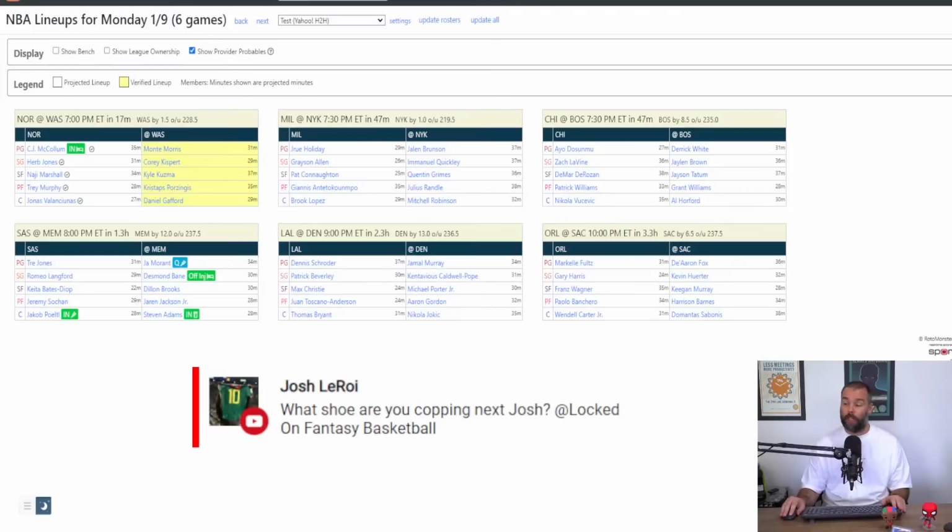What shoe am I copying next? Well, that depends on which ones I'm able to get. There's nothing massively on the horizon at the moment that I'm really focused in on, where I'm like, oh man, I can't wait to get that. I'm just looking up what shoes are coming out at the moment. I can't think of anything major. Maybe the Year of the Rabbit Jordan 1 lows, but there are only like 5,000 pairs being produced, so the chances of getting that are basically nil. There's not much coming out at the moment as far as I'm aware.